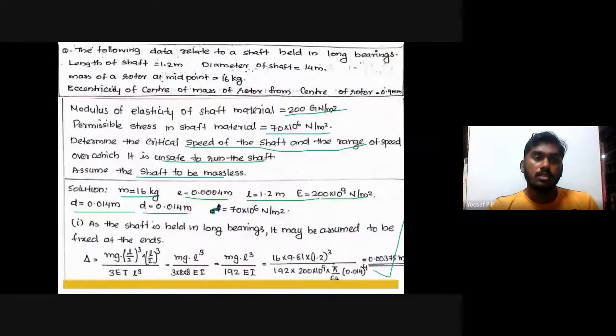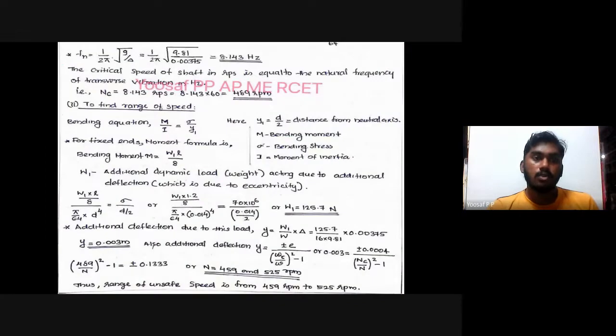The natural frequency we can find as fn is equal to 1 by 2 pi root g by delta. Since you have the delta, you can directly substitute this value, and you will get 8.143 hertz. Critical speed of the shaft in RPS is equal to the natural frequency of transverse vibration, hence it is 8.14, or in RPM you can write it as 489 RPM.